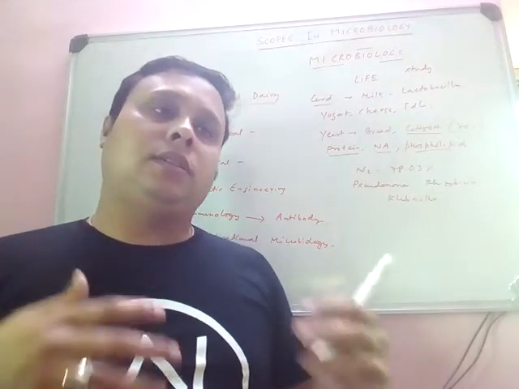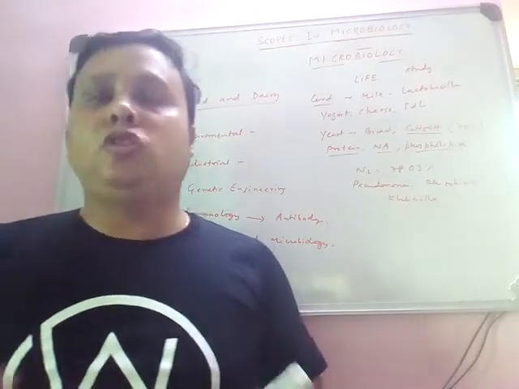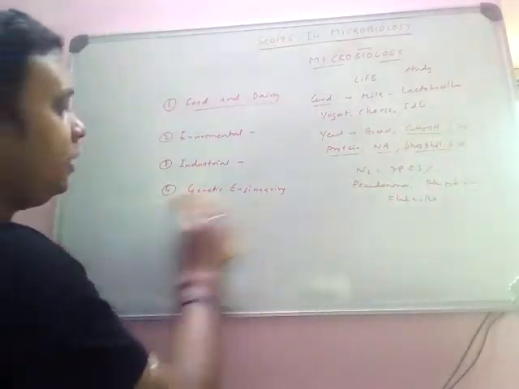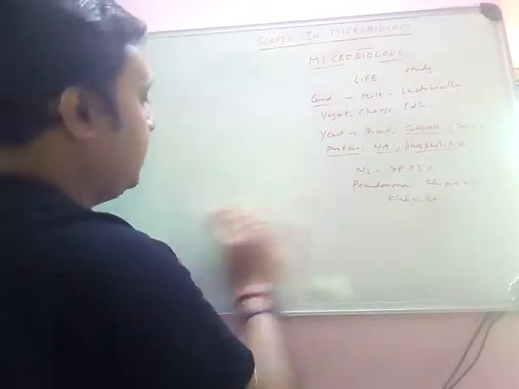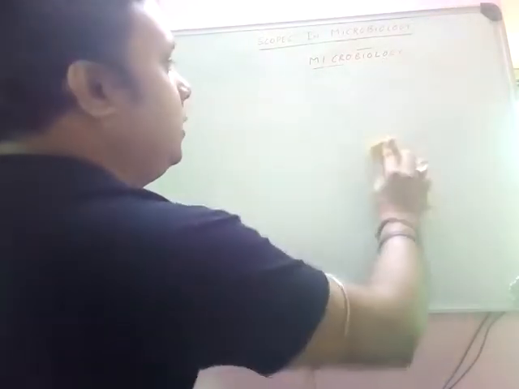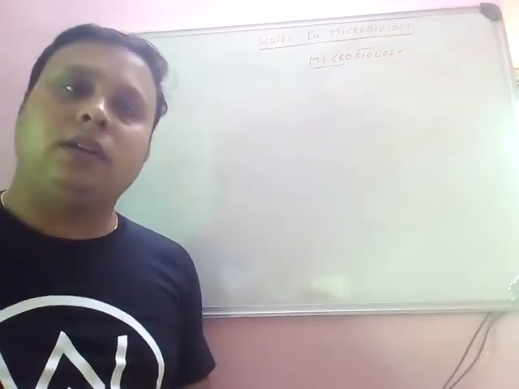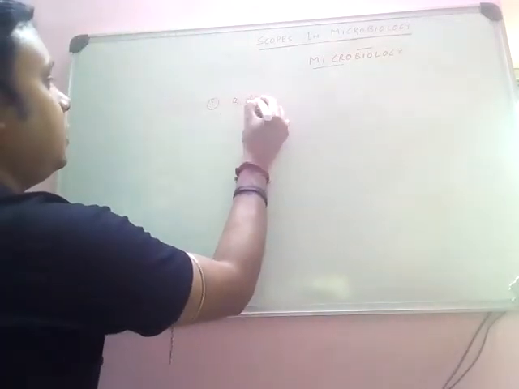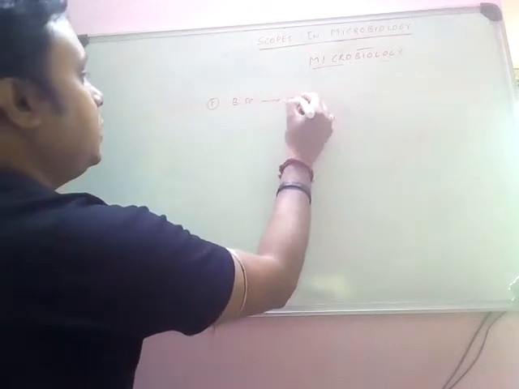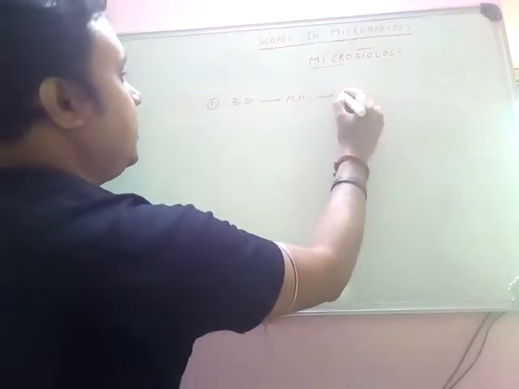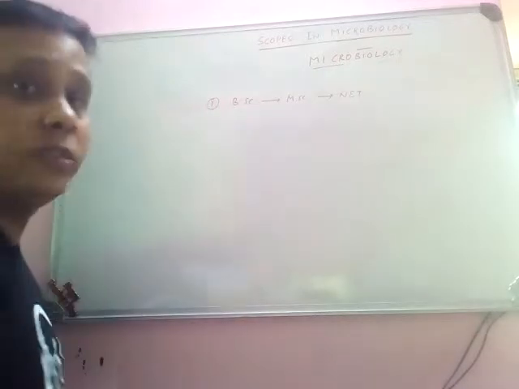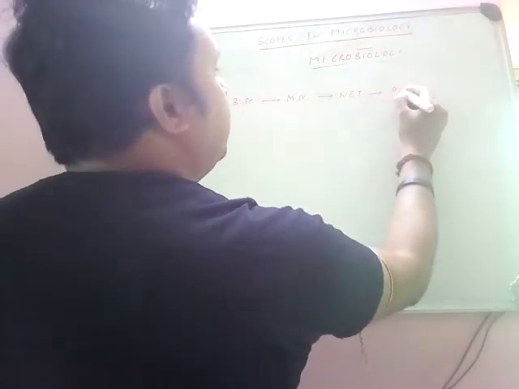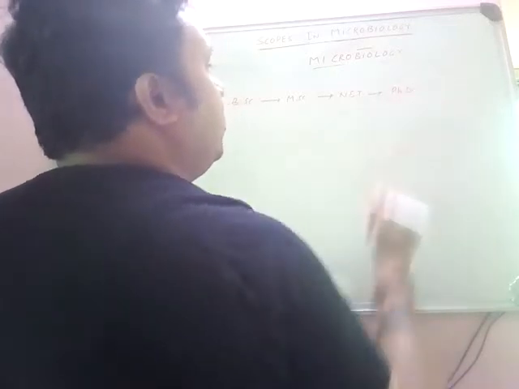Now, after studying all of these things, what are the job opportunities present? The first thing you must understand is that after doing BSc microbiology, you can go for MSc, then clear the NET examination, the National Eligibility Test, which is vital nowadays, and then you can go for PhD.